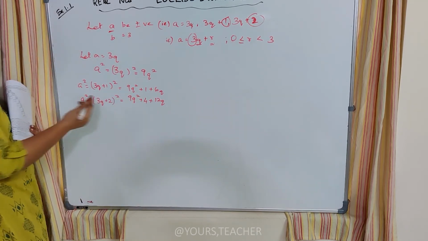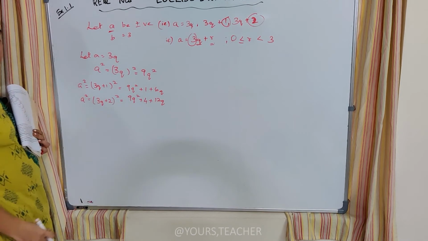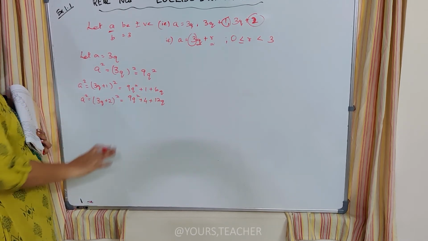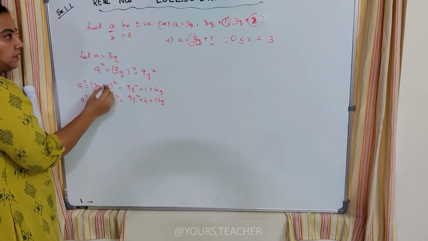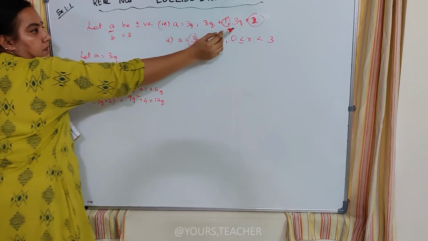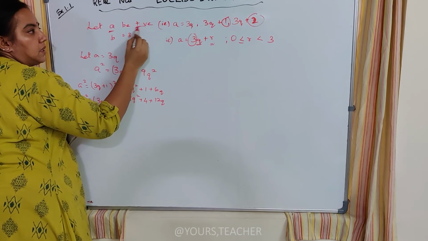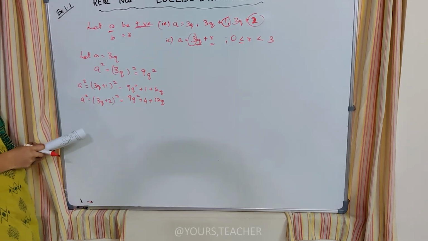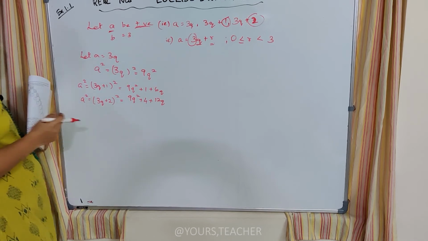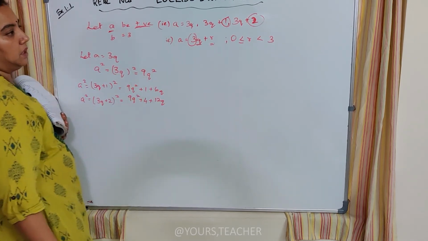In this, I can see that all the numbers are positive numbers, right? There is no place for negativity in these equations. So I can say when I square a number which has got these, it always gives a positive answer. So that is the question, and we got it answered by using Euclid's division lemma.